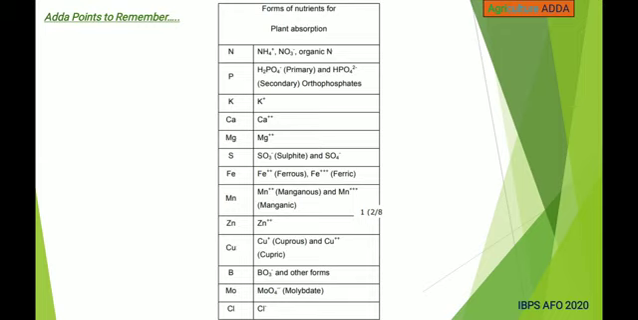These are the forms of nutrients for plant absorption. Major ones are nitrogen in the form of NH4+, NO3-, and organic nitrogen, and phosphorus H2PO4- in case of primary, and HPO4 2-, its secondary orthophosphates, and for potassium K+, calcium Ca2+, magnesium Mg2+, and for sulfur SO3, that is sulfate, and SO4. This is the table, and please remember once.